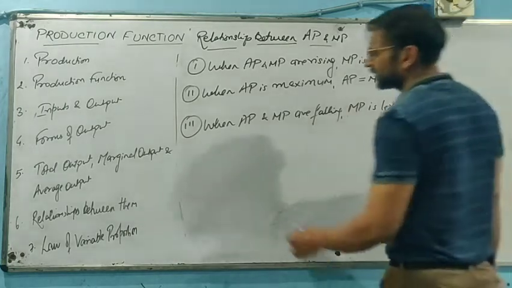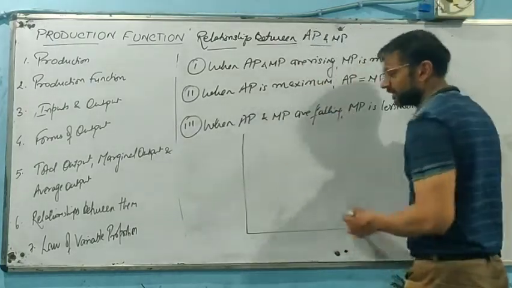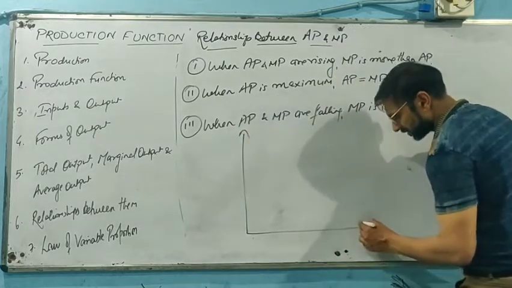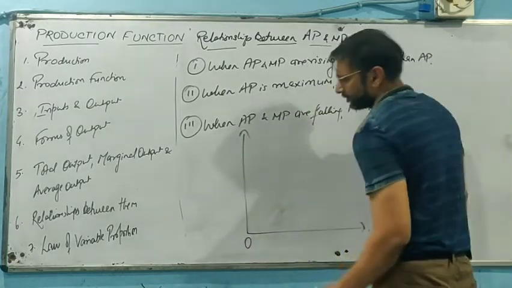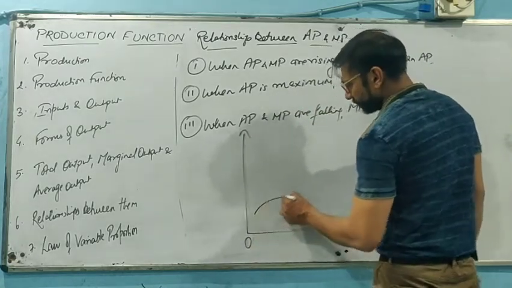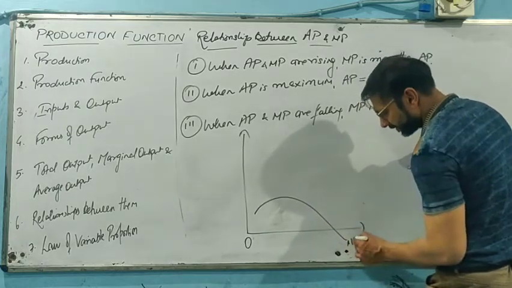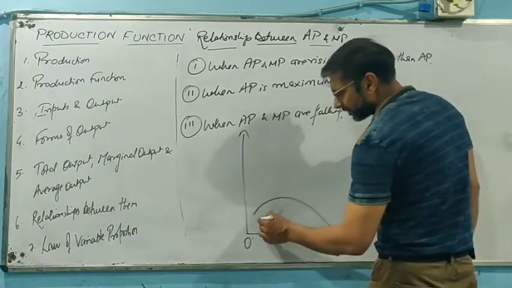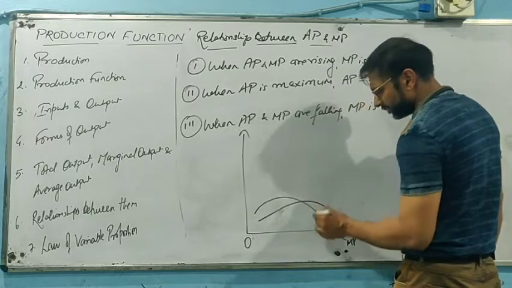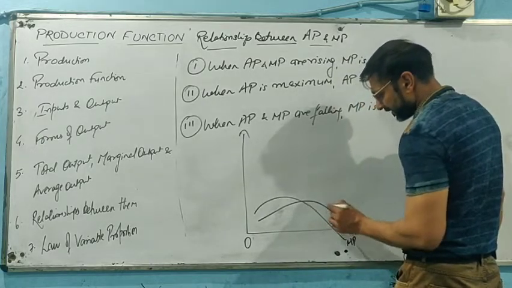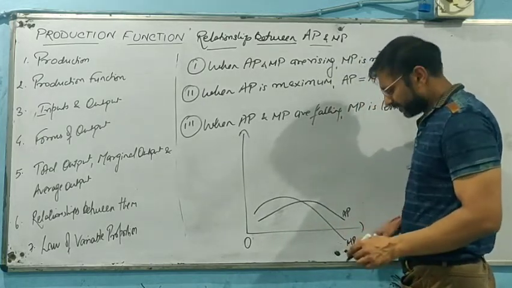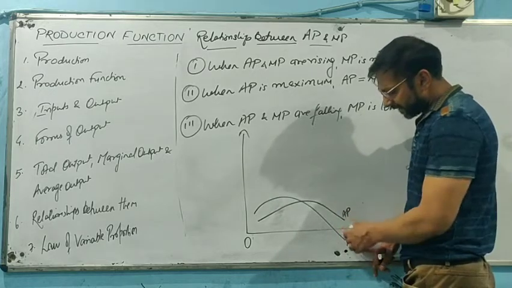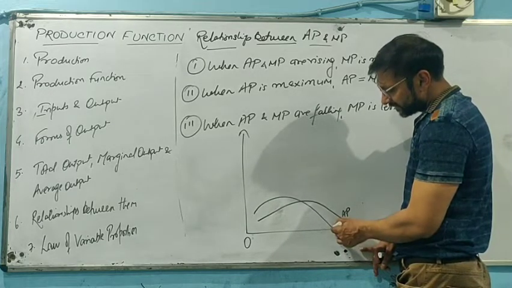So basically these are the 3 conditions that we have to see, and if we need to produce a graph, we can easily produce it. We just need to produce first of all the graph of MP, then the graph of AP. AP never becomes negative, while MP becomes negative once it touches 0.